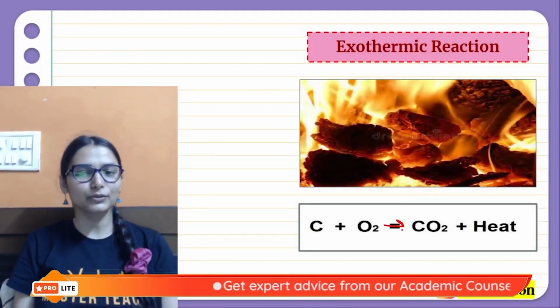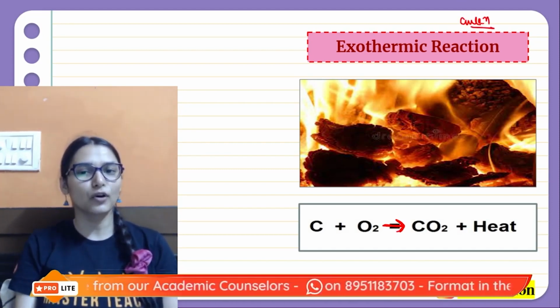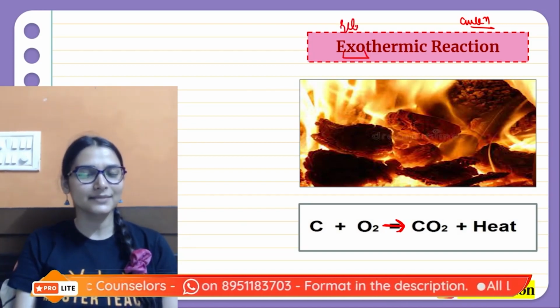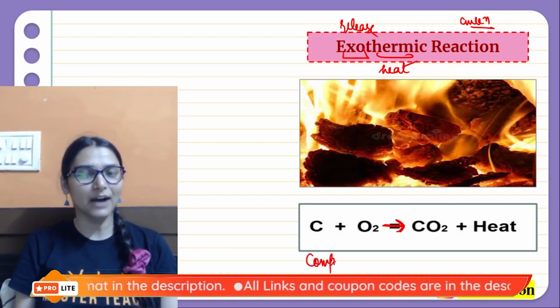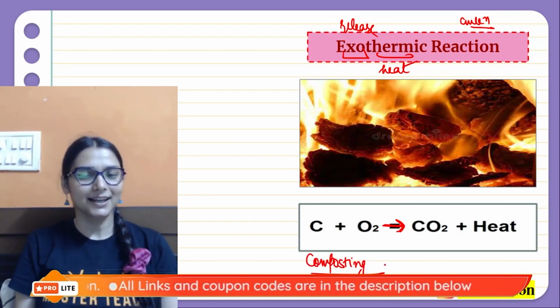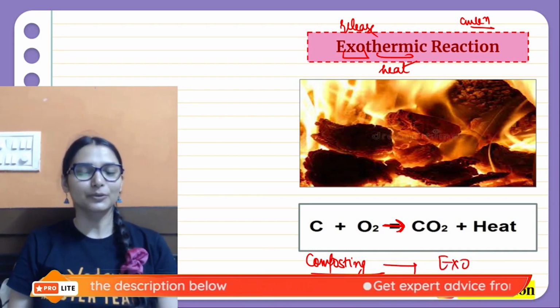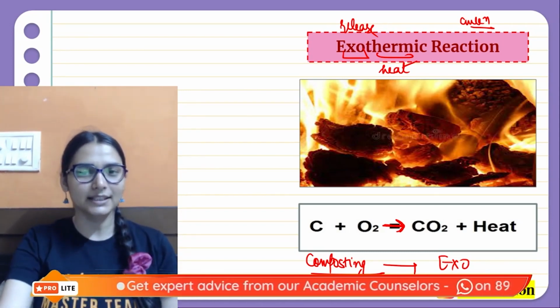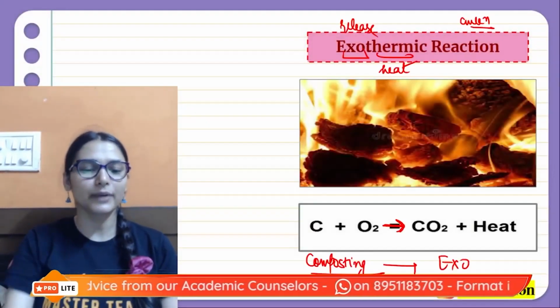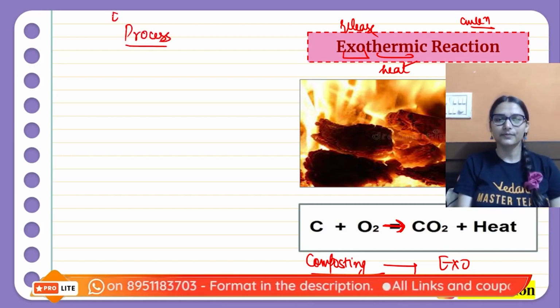Simple है. Then we have exothermic. In exothermic, release of heat energy would be there. As I was saying, most of the combination reactions fall into it. Exo means release and therm means heat. One very famous example जो यहाँ पर आएगा, that is composting. Composting is the decomposition of vegetable matter, organic matter का decomposition, that is an exothermic reaction. Remember these reactions, and the same can also apply in processes. Exo and endo process is also possible, है ना?